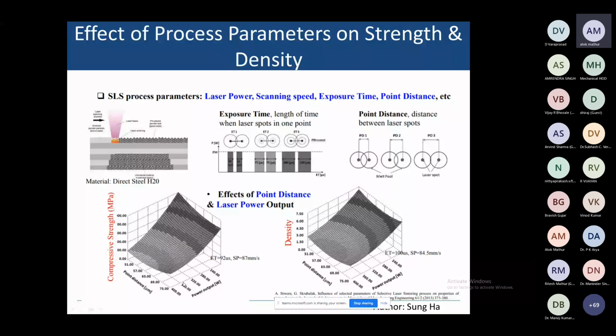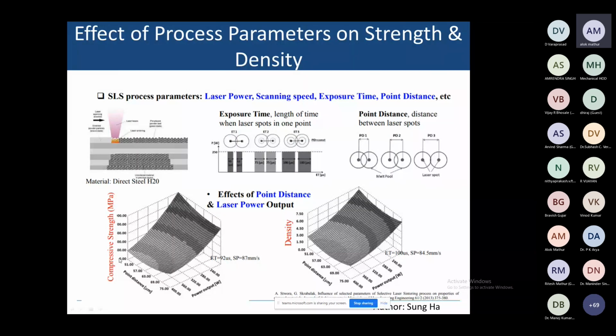So you can see the strength: if the point distance is less, that is 50, the compressive strength is about 100 MPa, right? And if you increase this point distance, there will be chances of less melting, less sintering of the powder. So in that case, we have to decrease the strength. So this graph is going to disturb the values, right?